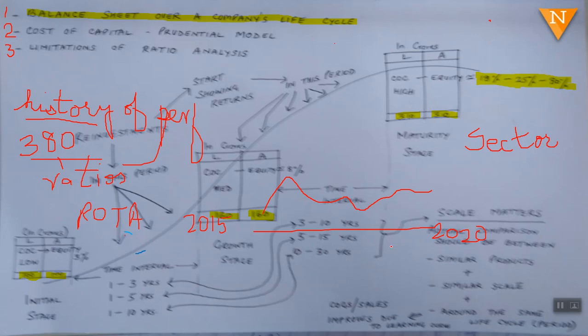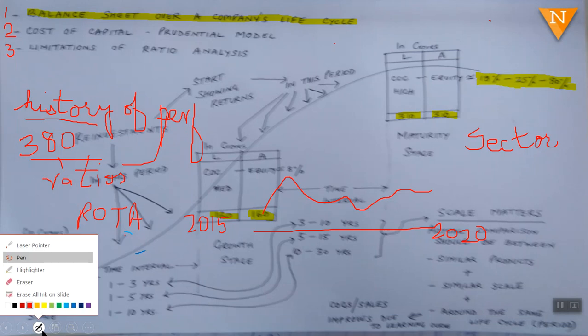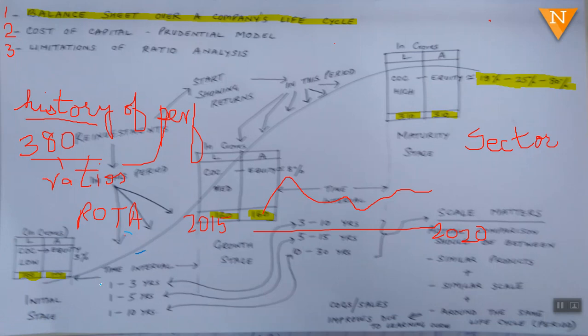Suppose during these same years, the pharma sector has gone something like this. The overall sector has gone up. So the overall pharma sector has ended on a good note.